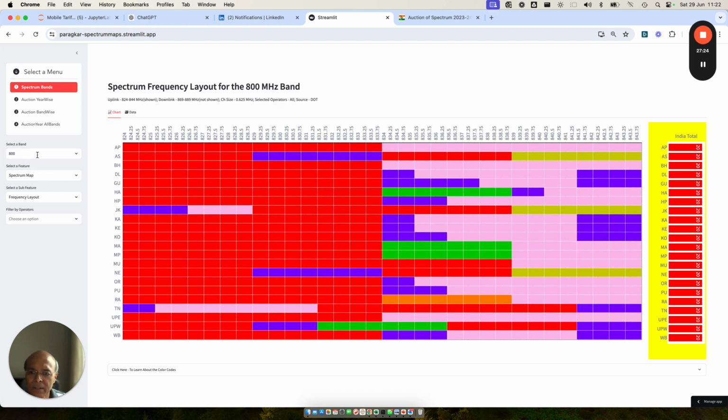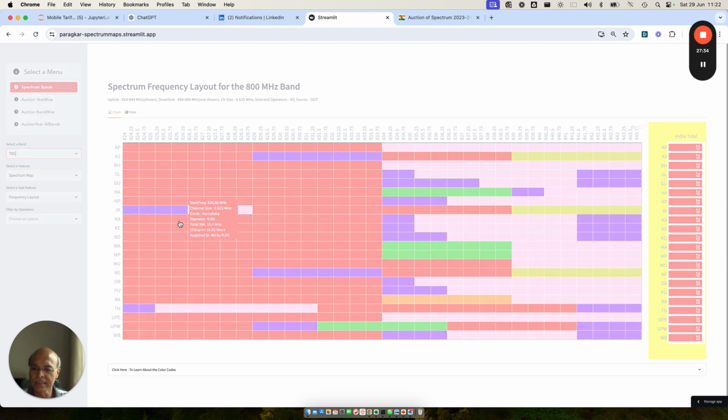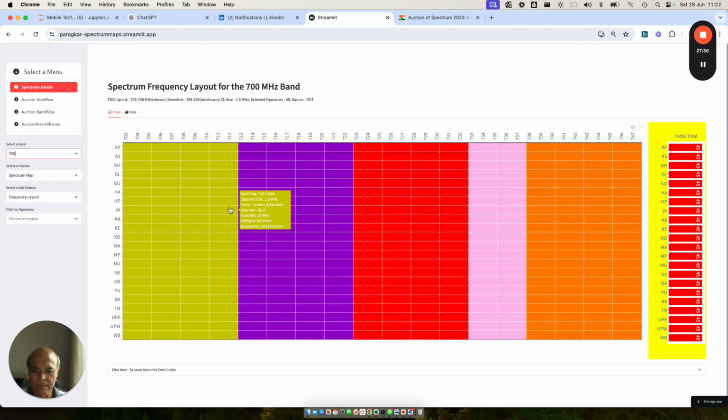And in the process, it will be an advantage to Jio also, because if BSNL is able to free up the 700 megahertz band, which currently is blocked, most of the spectrum is blocked. Only 10 megahertz spectrum is with Jio, and the rest of the spectrum belongs to public sector units.